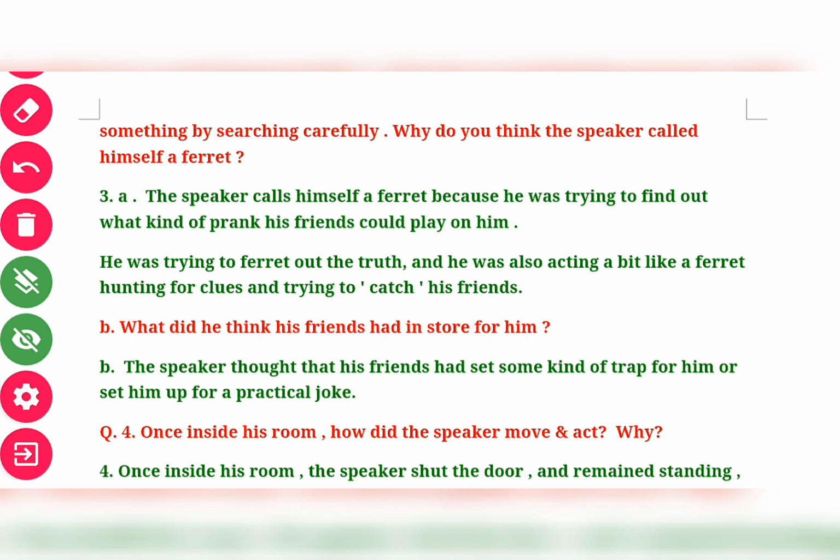And then he was also acting a bit like a ferret. He involved himself in the situation, trying to find out the real truth, like a ferret hunting for clues and trying to catch his friend. He tried to know exactly the situation, the fact done by his friend. So that is why he referred to himself as a ferret. Clear?